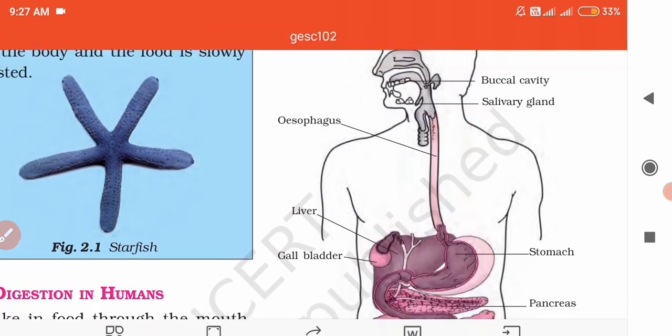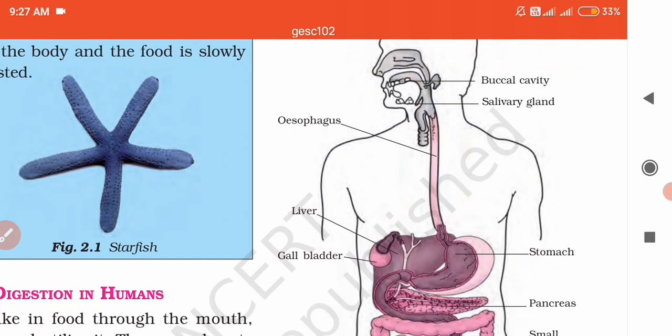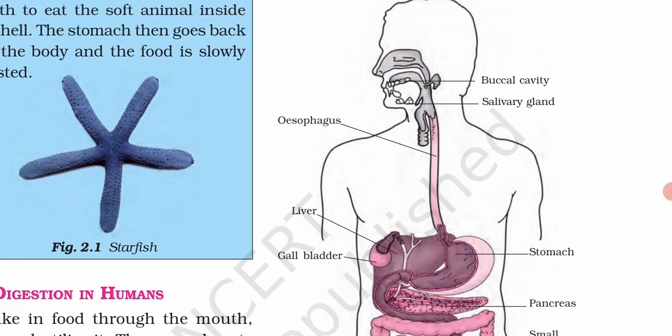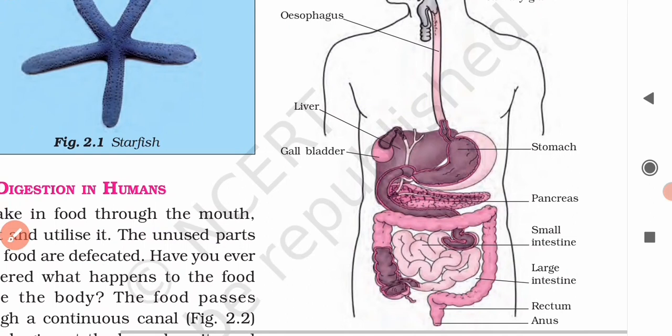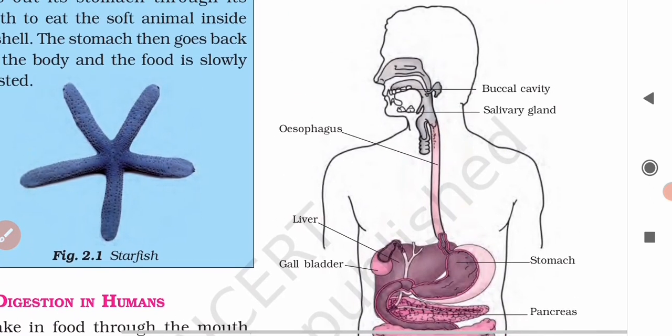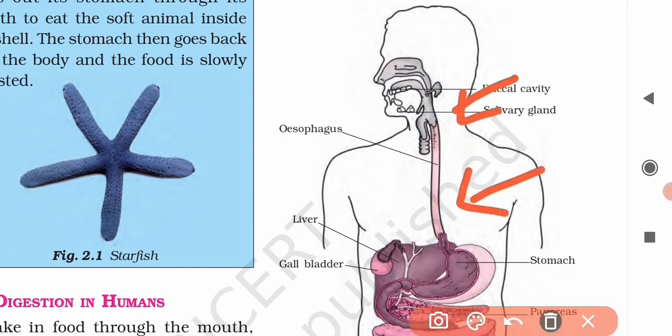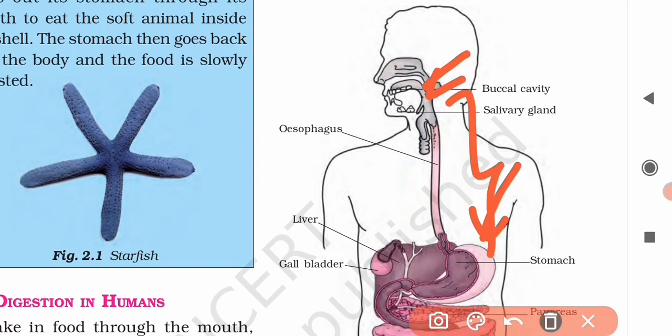Also, it runs along the neck and the chest. Here you can see it runs along the neck and the chest, the food pipe. Now, the oesophagus or the food pipe carries the slightly digested food from the mouth to the stomach.